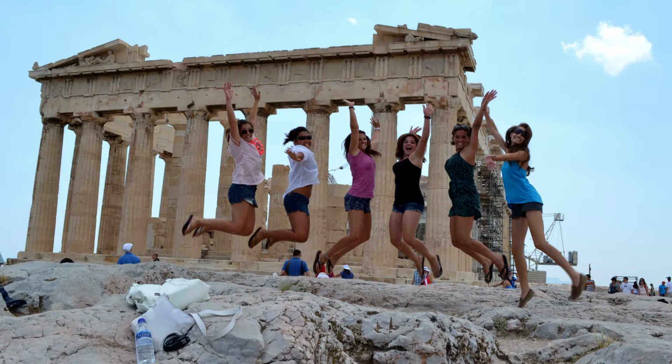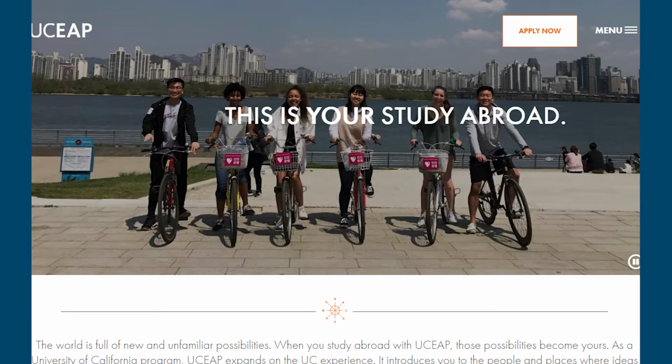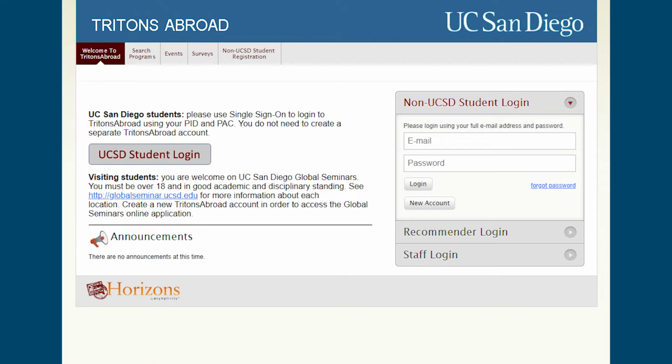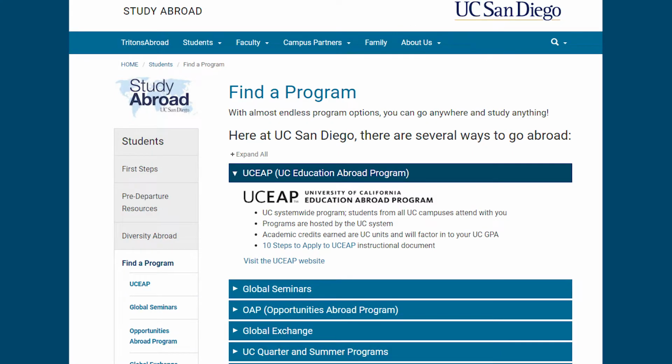The next step would be to apply to the study abroad program. Depending on which program you choose, there are different application processes. If you would like to apply to UCEAP, or University of California Education Program, there are two main steps to the application process: filling out a MyEAP application and a Tritons Abroad application. You can find the 10 steps to apply on our Study Abroad website under the Find a Program UCEAP tab.